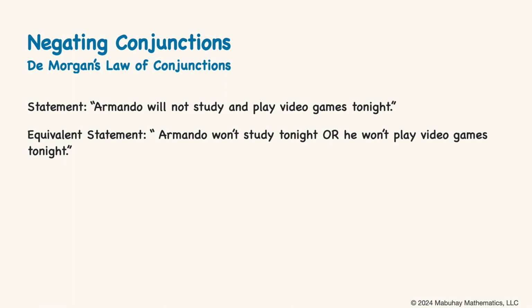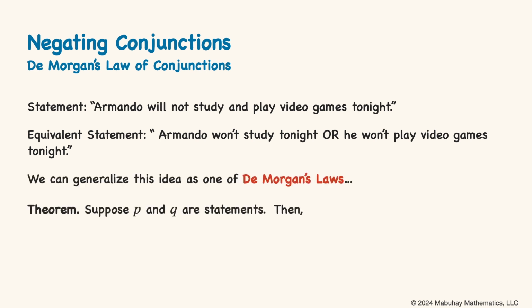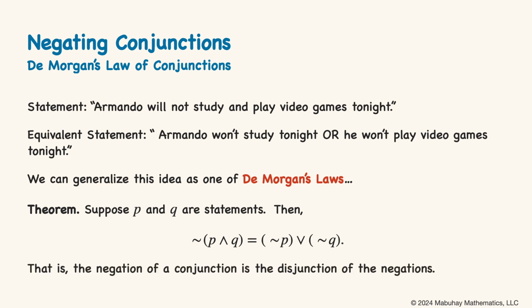And this example generalizes to a rule that tells us what to do anytime we want to rewrite the negation of a conjunction. This is De Morgan's law for negating conjunctions. Okay, suppose P and Q are statements. Then, not quantity P and Q equals not P or not Q. The negation of a conjunction is the disjunction of the negations. You can go ahead and try saying it out loud. Don't worry, no one around is going to mind, but it'll help to process what this rule is saying. The negation of a conjunction is the disjunction of the negations.